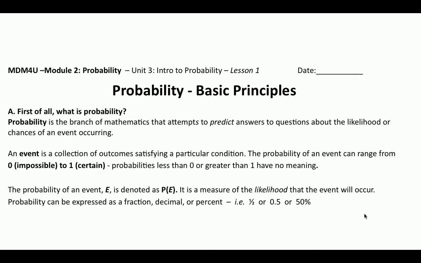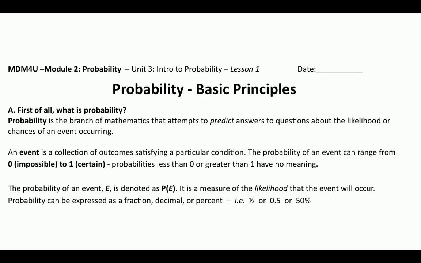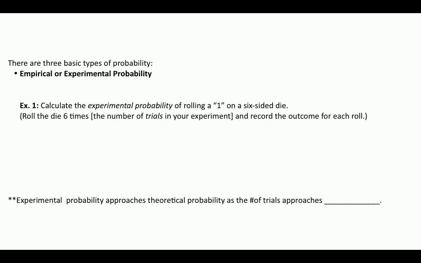Note the contrast here. When we write P of E, or the probability of E, it should remind you of what we were doing numerically. We would say the number of ways E can happen. Yes. Versus the probability that E will happen. And in fact, the number of ways E can happen is one of the calculations to find the probability that E can happen. Yeah.